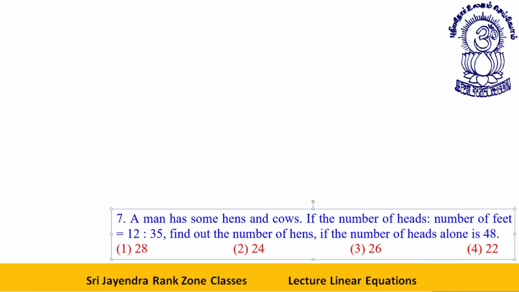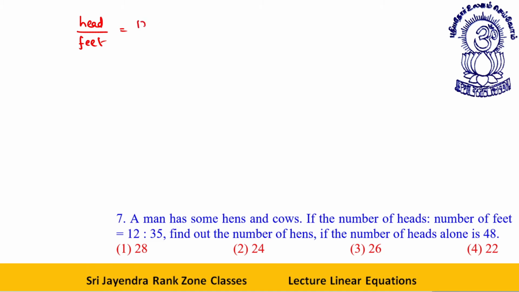A man has some hens and cows. The ratio of the number of heads to the number of feet is 12 is to 35. Find out the number of hens if the number of heads alone is 48. We are given this ratio, heads is to feet is 12 is to 35, but the number of heads is also given as 48, then I can say the feet is f.